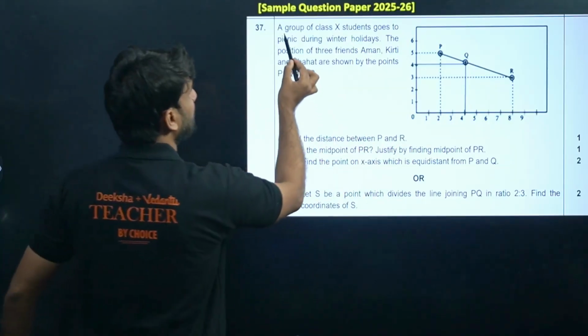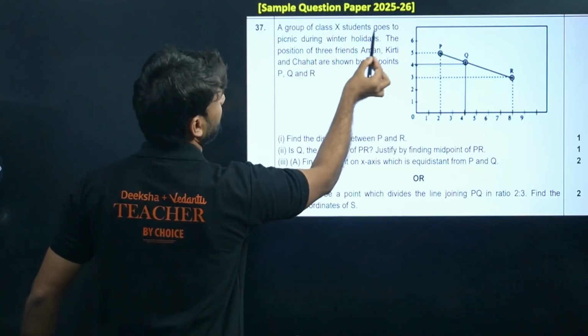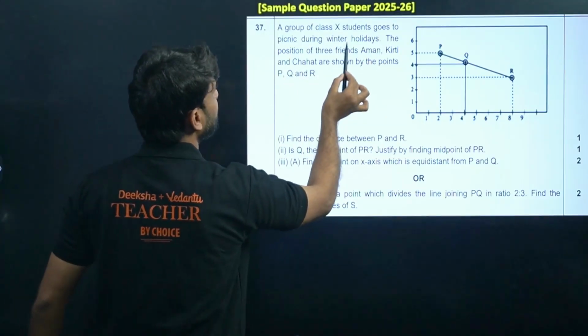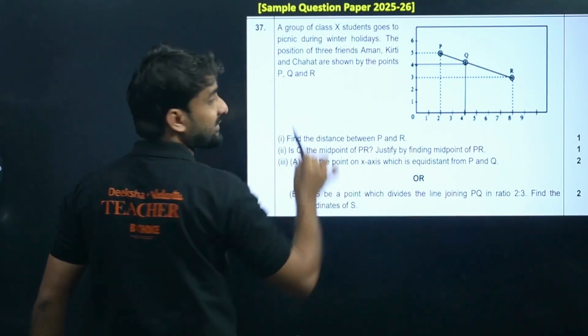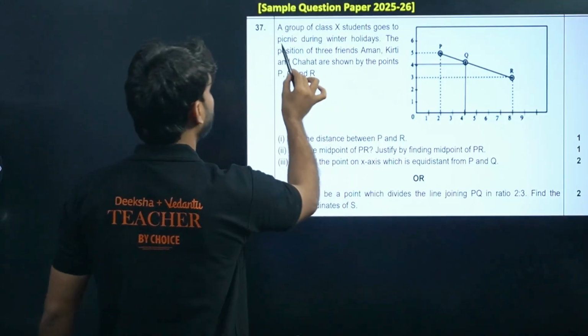So look, a group of class 10th students goes to a picnic during winter holidays. Oh, you are becoming happier in the name of picnic, huh?